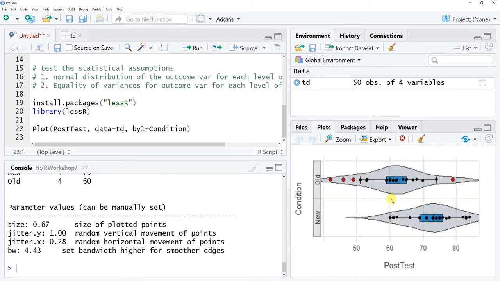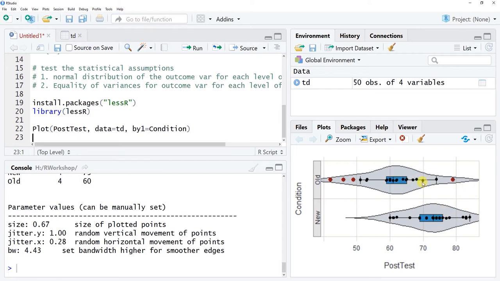And so here you can see that on the x-axis we have the post-test, which is our outcome variable of interest. And then we have the two levels here. This is a trellis display, and we can see the two levels are new versus old training conditions. And we can see roughly, yeah, these distributions look about right. They look about equal here, okay?